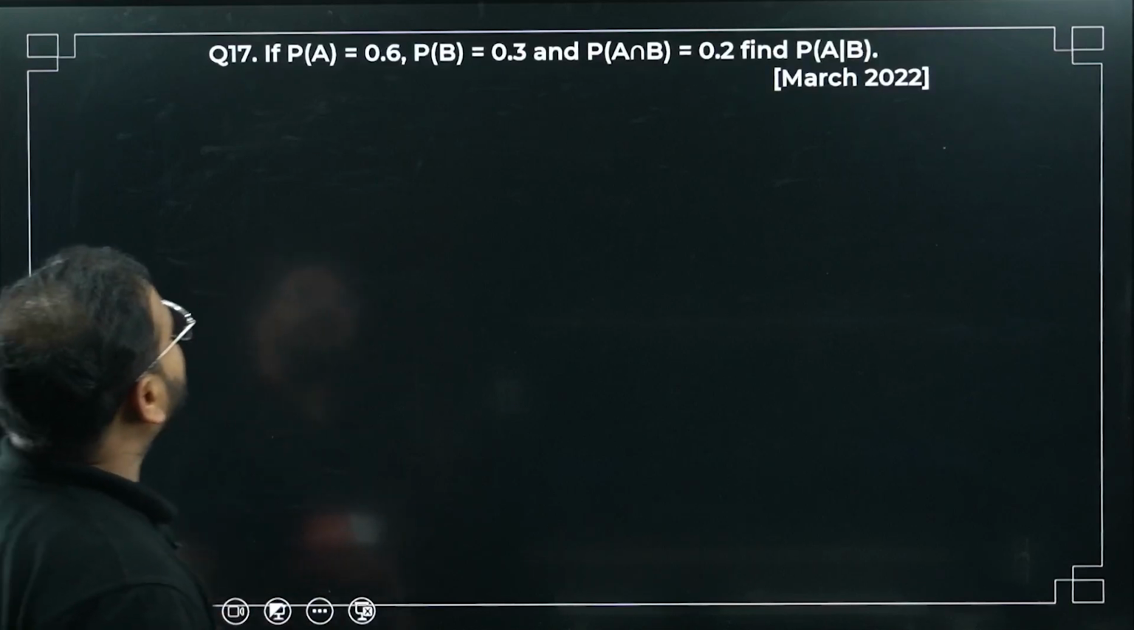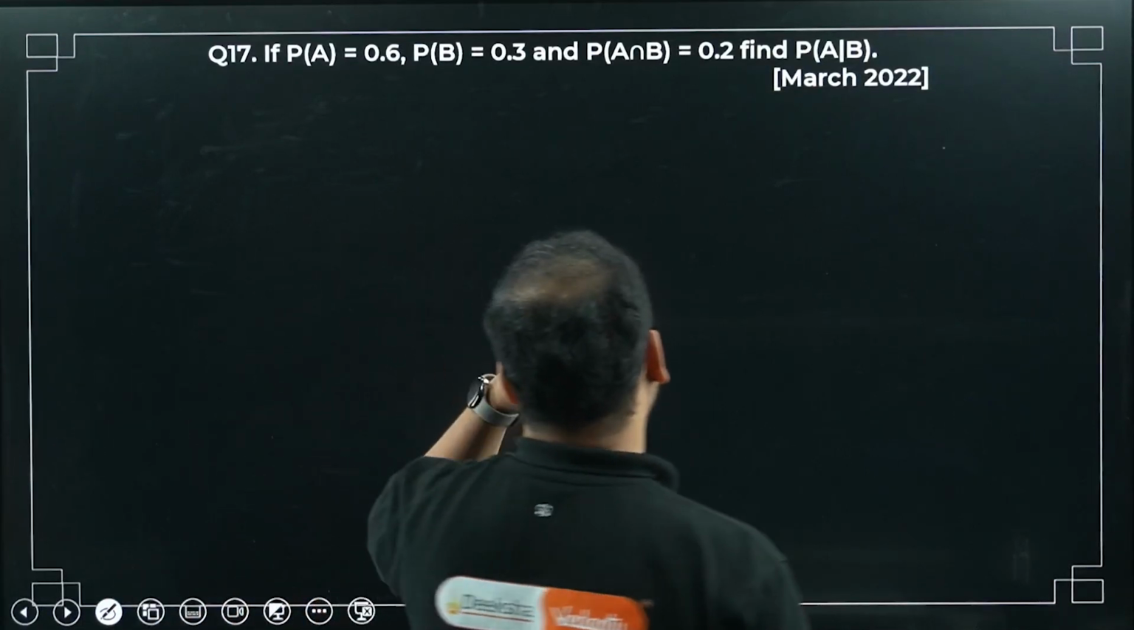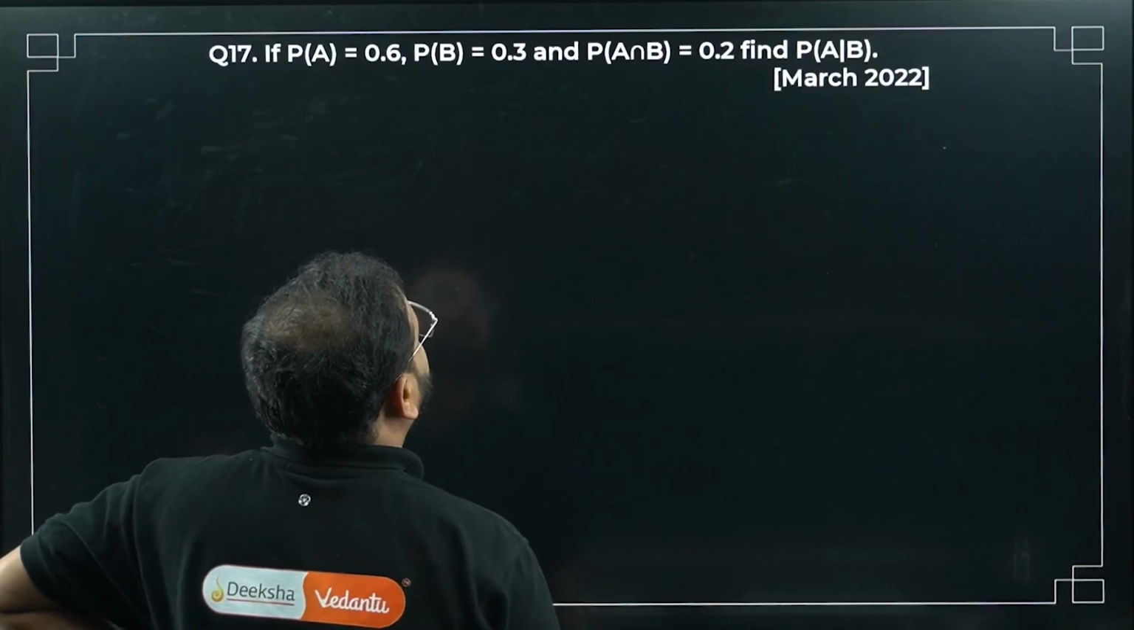Moving on to question number 17. P(A) is 0.6 and P(B) is 0.3. Okay, great.